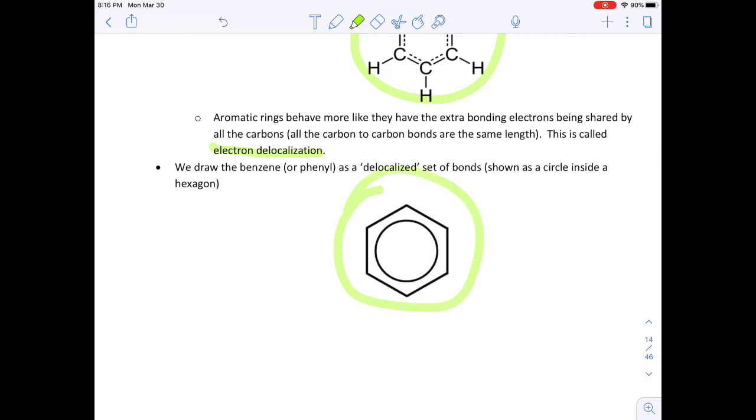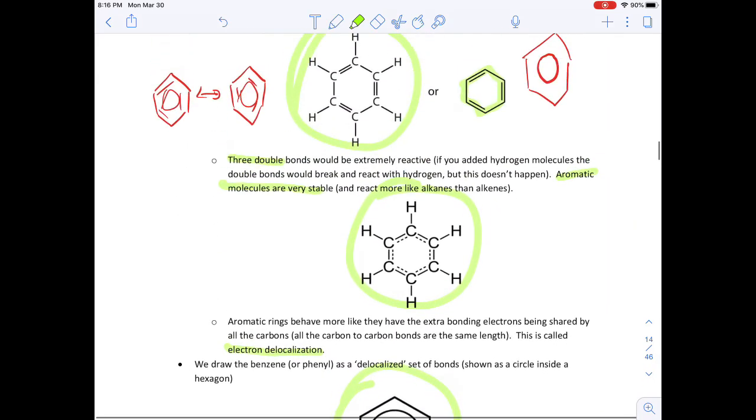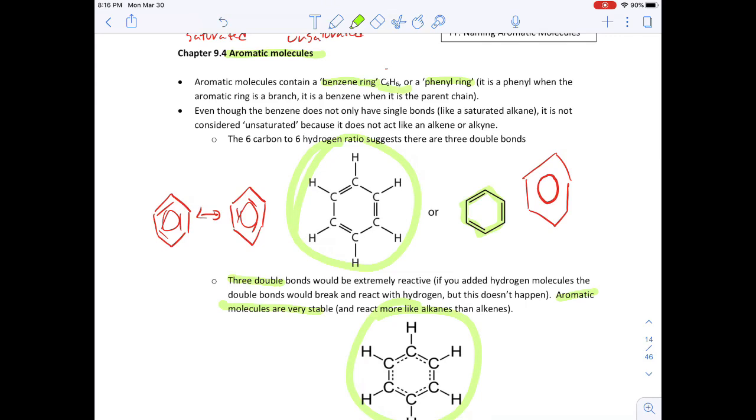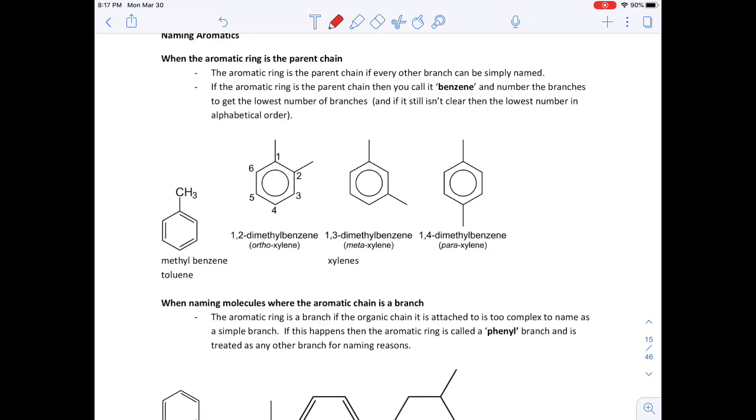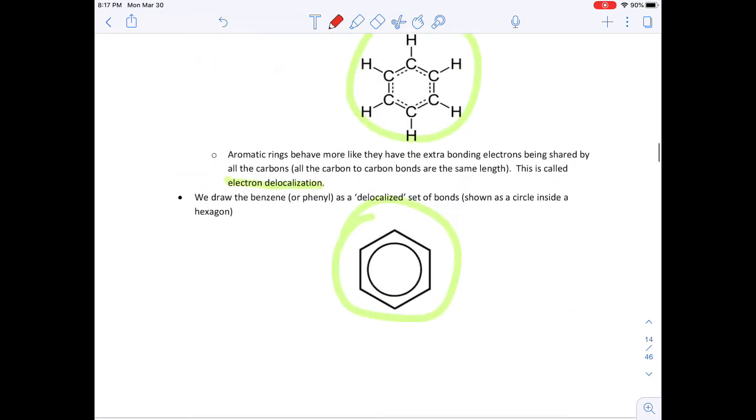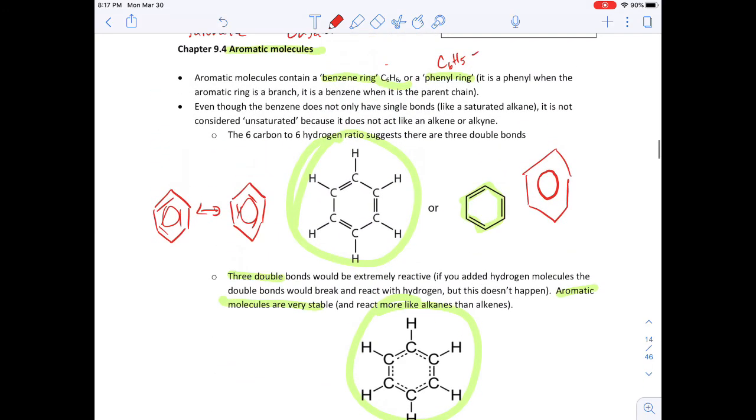So don't be thrown off if you see it that way. And it is not uncommon to see it shortened to C6H6, or if it's being a branch, it'd be C6H5 bonded to something. The benzene rings, we're going to go into how you name them in a separate video, but the behavior of these molecules is all down to that really stable structure and the delocalization of electrons.